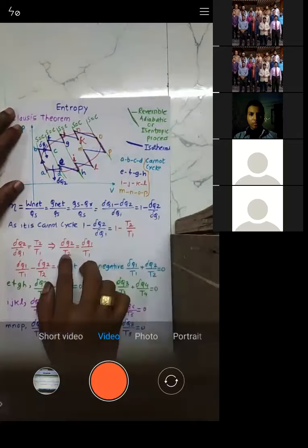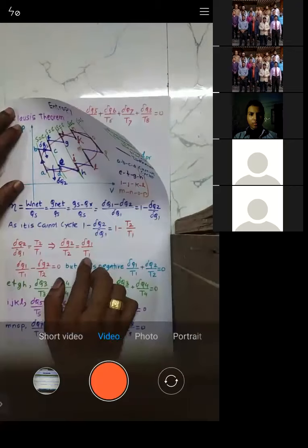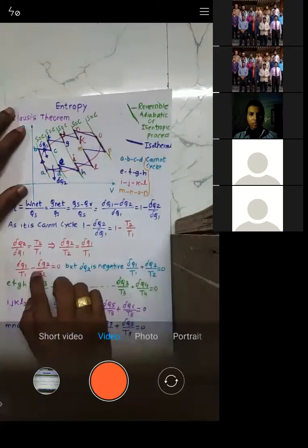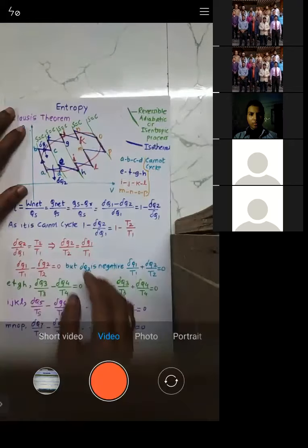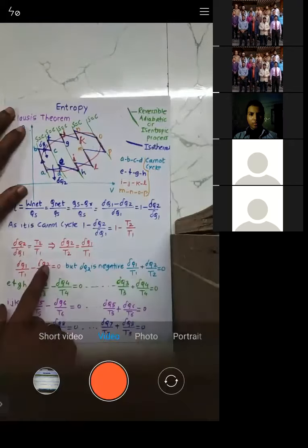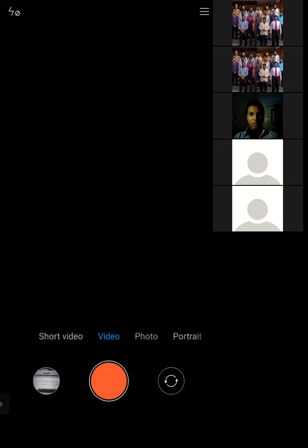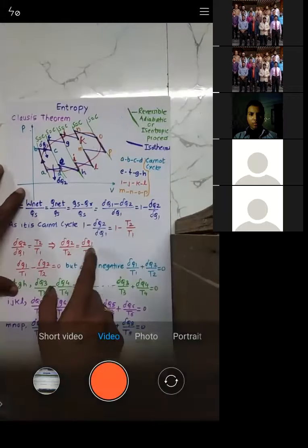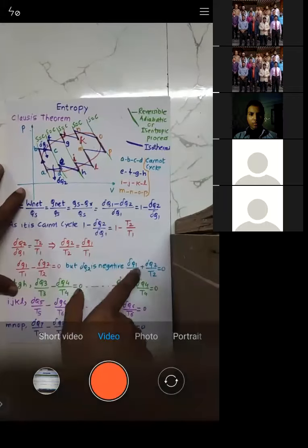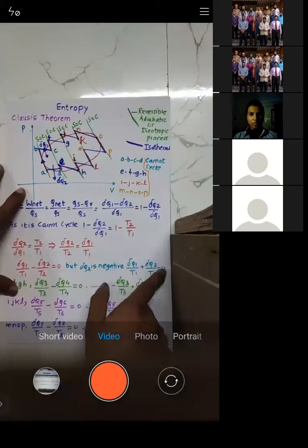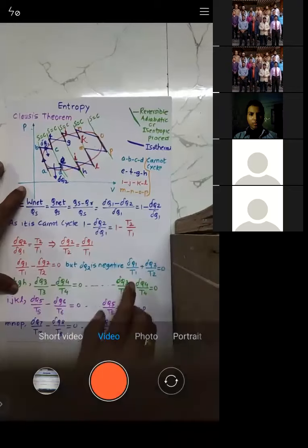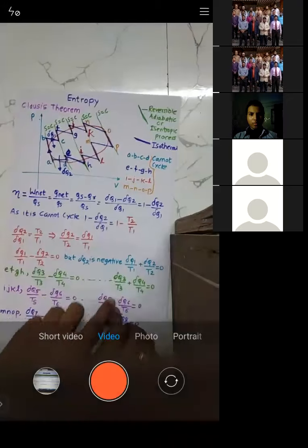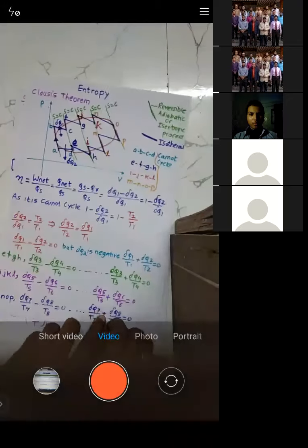So del Q2 by T2 is equal to del Q2 by T1. That means del Q2 by T1 minus del Q2 by T2 is equal to 0. But this Q2 was negative, so negative becomes positive, right? So I got this value as, you can check it, del Q1 by T1 plus del Q2 by T2 is 0. Same expression I got for the second cycle, same for the third, same for the fourth, right?